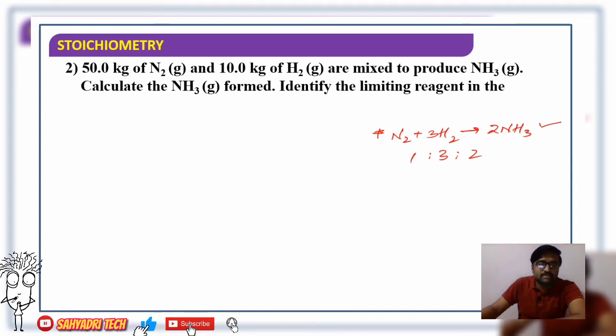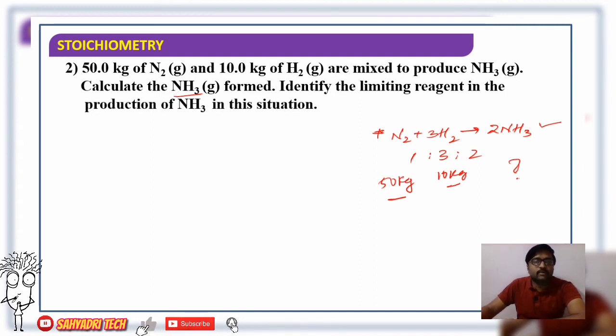Well, further we calculate the ammonia formed. If this much quantity of reactants is mixed, we have to calculate the amount of ammonia formed. 50 kg of nitrogen is mixed with 10 kg of hydrogen. We have to find out how much ammonia is produced, and further identify the limiting reagent in the production of ammonia in this situation.